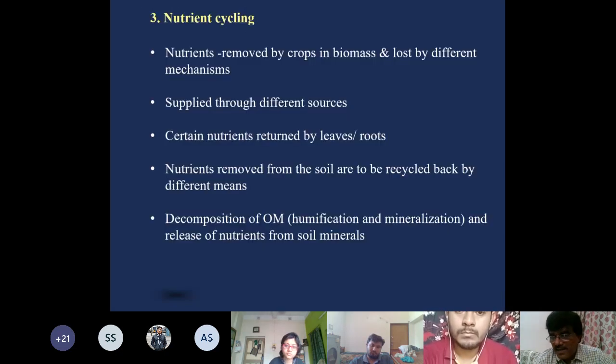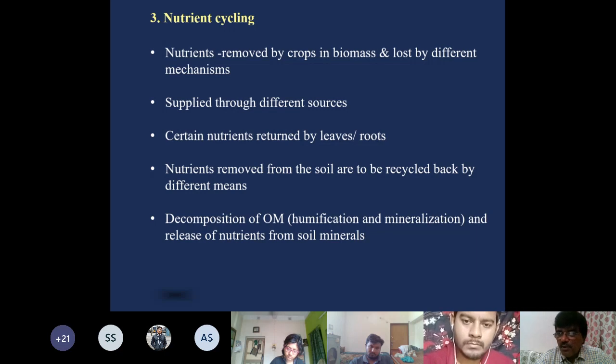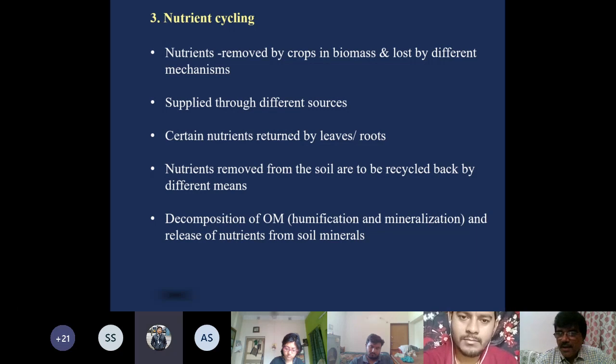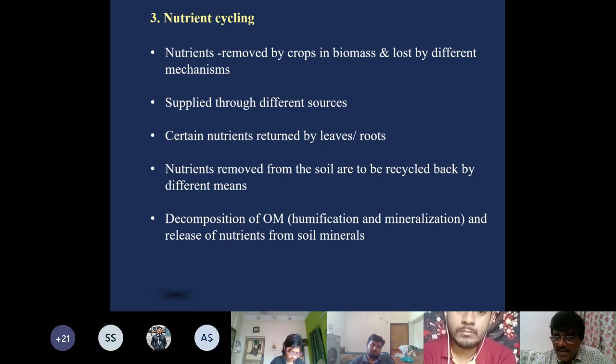Now third is nutrient cycling. Nutrient cycling means the nutrients which are removed from the soil should come back to the soil. How are nutrients removed from the soil? One, they are taken up by the crop. Second, they are lost by erosion, by leaching or some other mechanism. And thirdly, not all the nutrients which are taken up by the crop will be removed from the soil. Some of them are retained in the soil in the form of roots and litter fall. And also some farmers apply organic manure back into the soil.